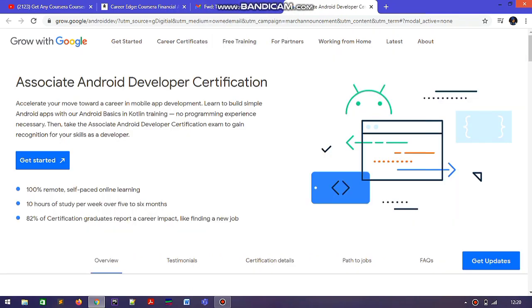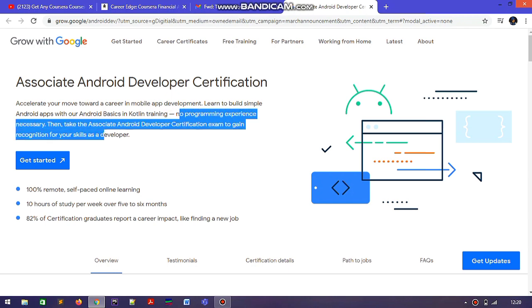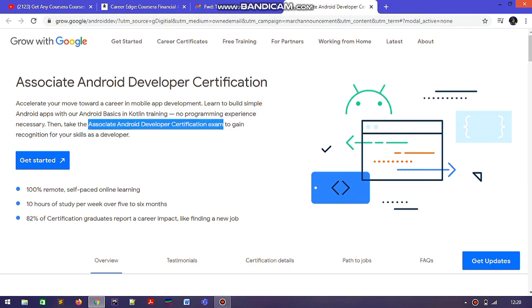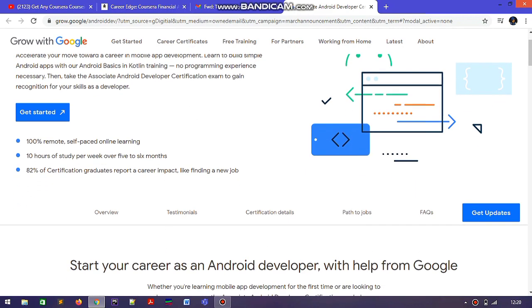In all Google Career Certificates, the Android Developer Certification is very important and very special because for this you need not pay anything. You don't need any financial aid application on Coursera because this is on the platform of Google, and there is no other platform related to this. So anyone can get this certification for free.